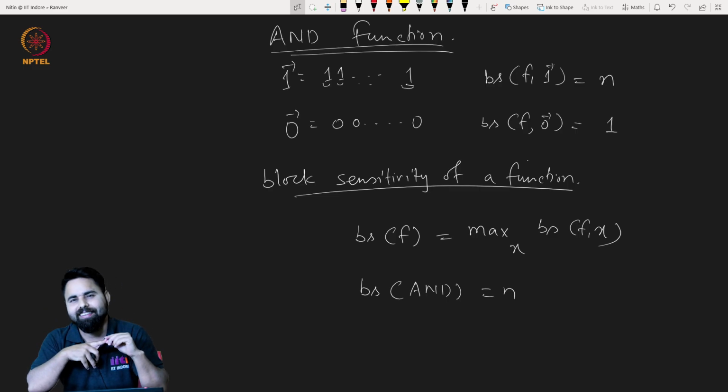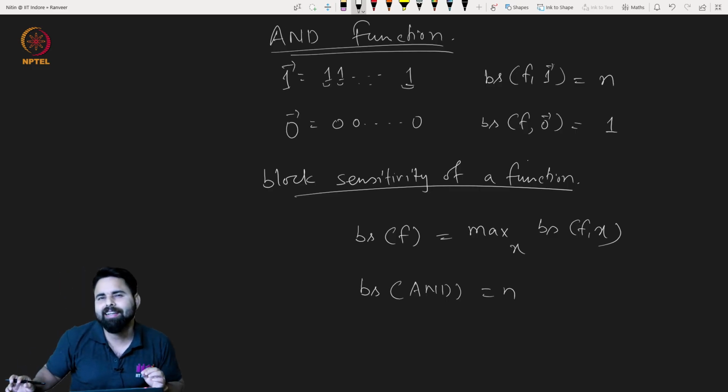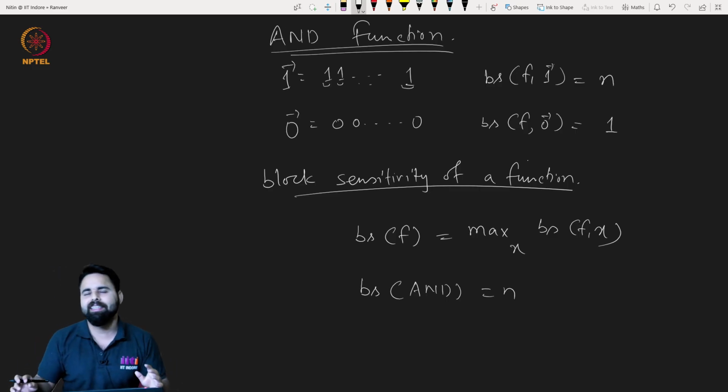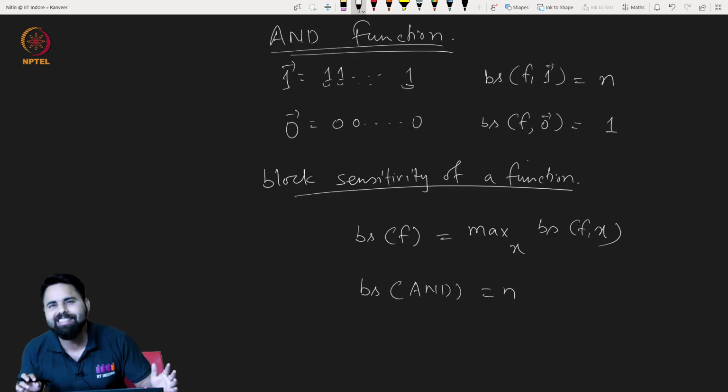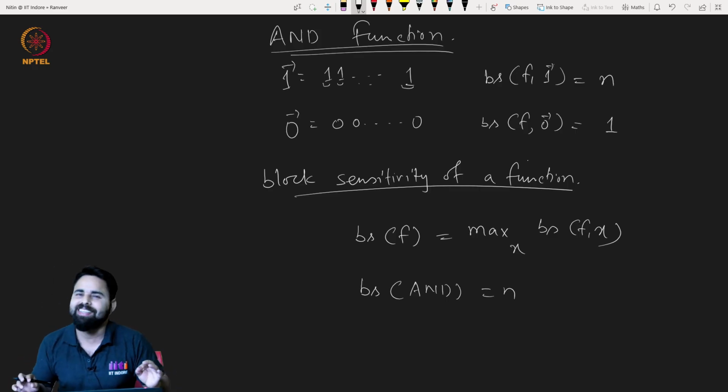One obvious thing is that the block sensitivity is at least the sensitivity. Why is it so?